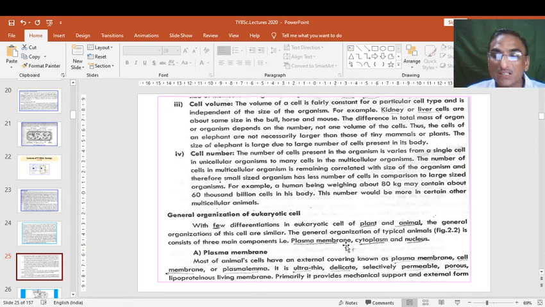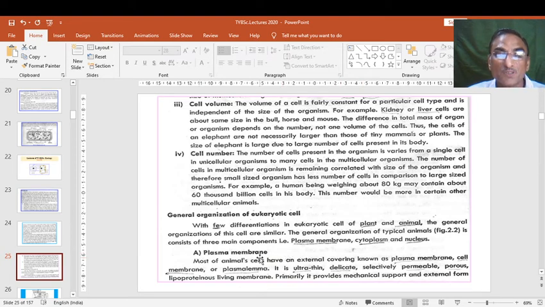The general organization of a typical animal cell consists of three main components that we have seen in the previous figure, but in the next figure, figure 2.2, we will see in detail these organelles: plasma membrane, cytoplasm and nucleus. These are the three main heroes, we can say, in the eukaryotic cell, which perform all the activities and maintain the physiology.